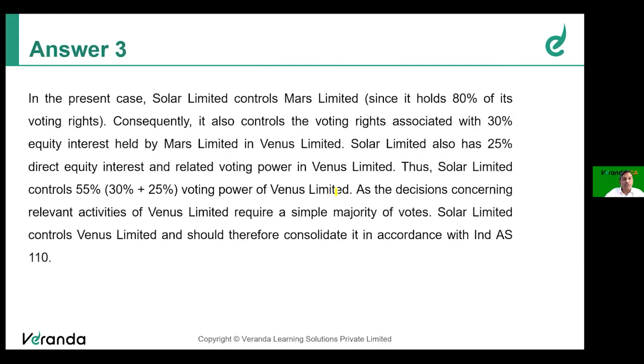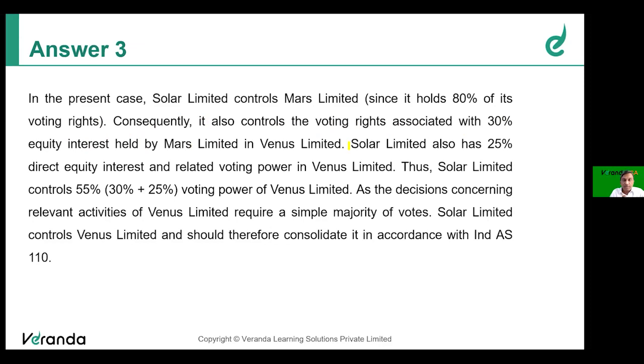That's what I told you, friends. Solar Limited controls Mars Limited since it holds 80% of voting rights. Any doubts? Clear. If anybody has more than 50% voting rights in another company, they control the other company. It also controls voting rights associated with the 30% equity interest held by Mars Limited in Venus Limited.